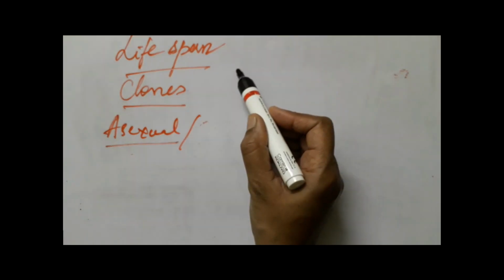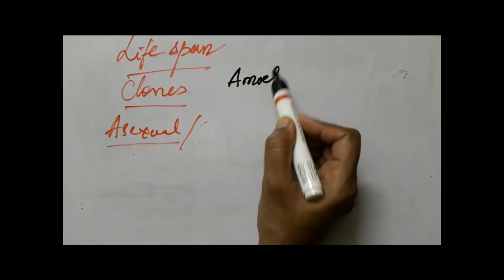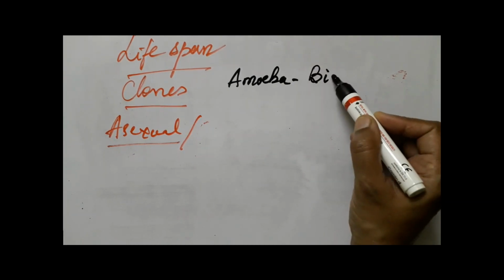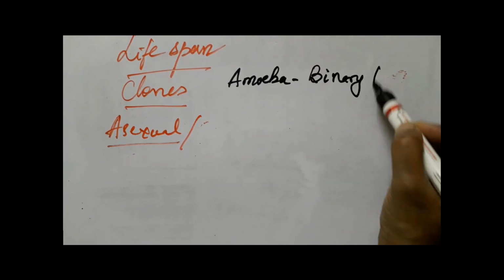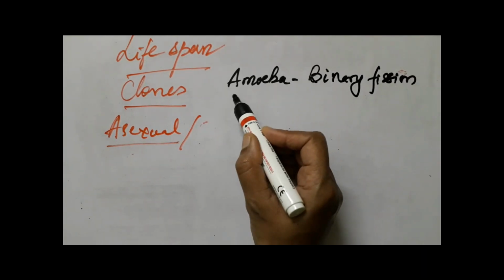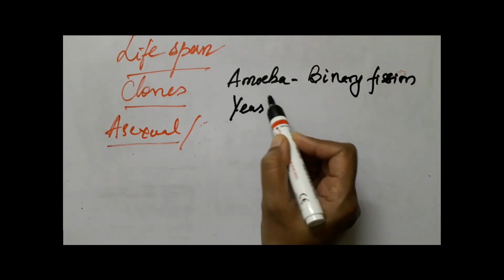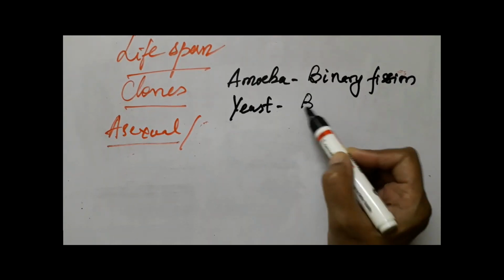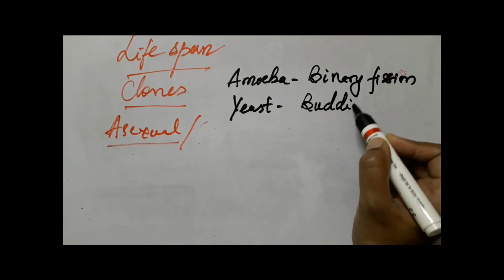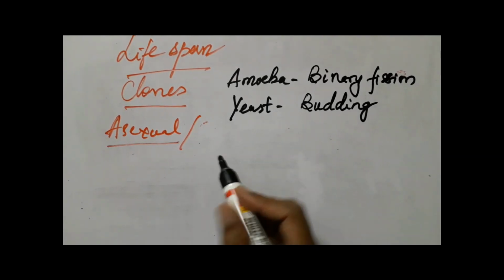We studied amoeba, a single-celled organism which undergoes binary fission. Then we studied yeast, a unicellular fungus whose asexually reproducing structure is a bud, so it reproduces by budding.